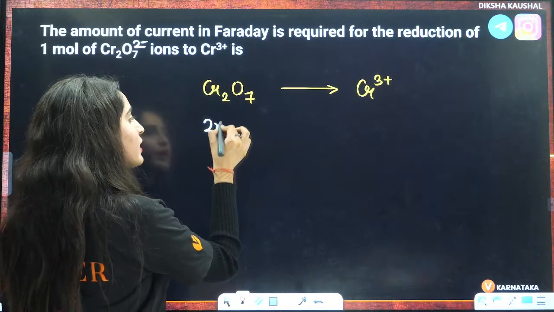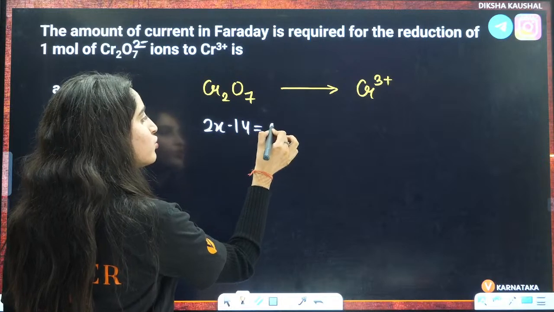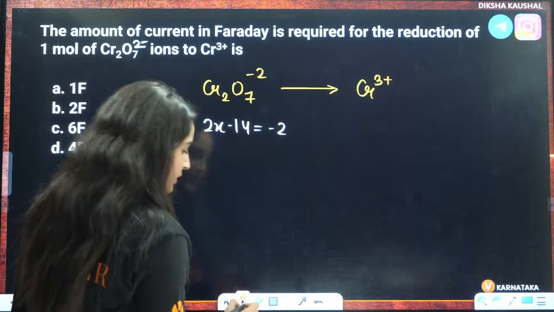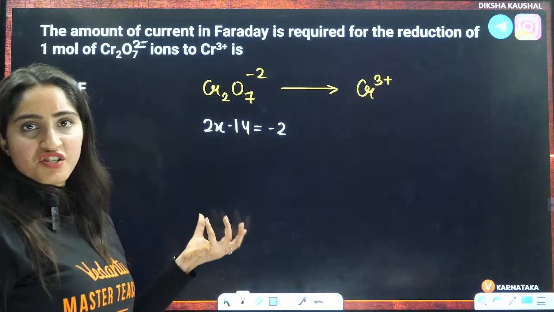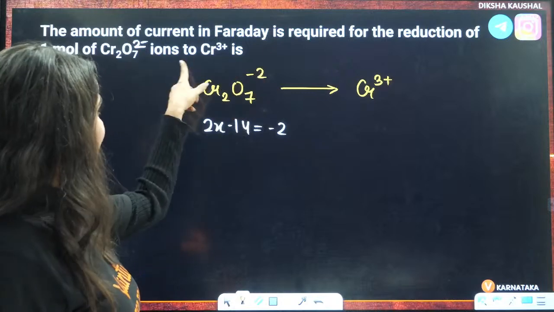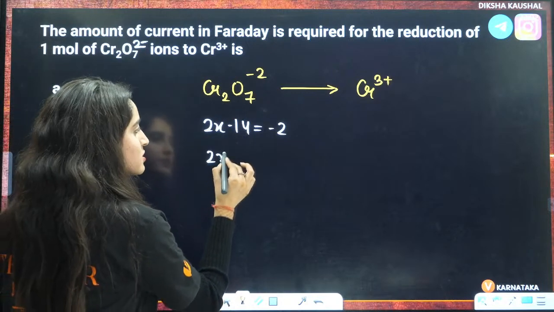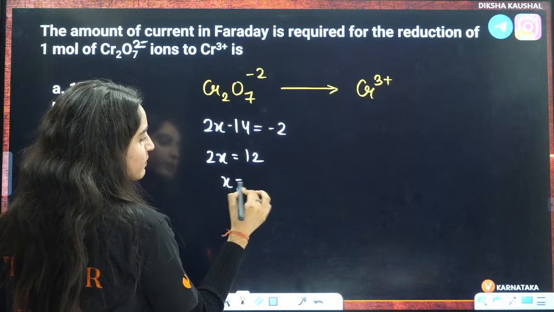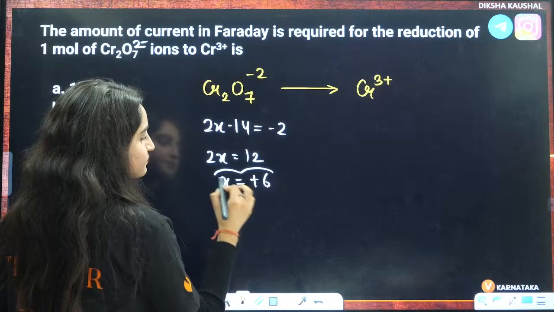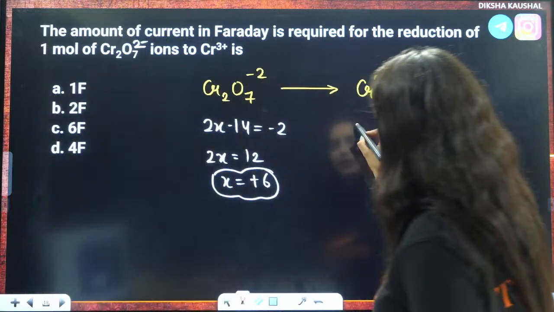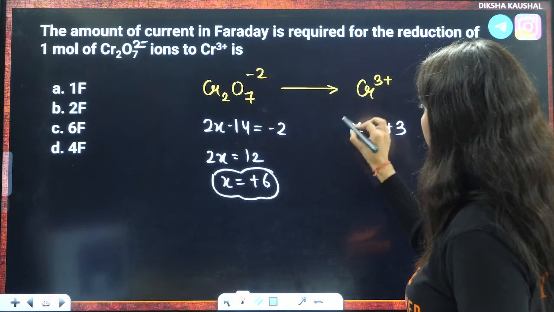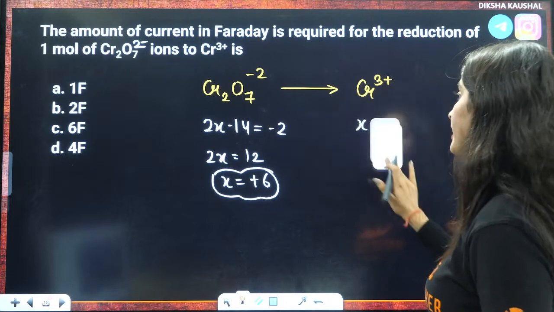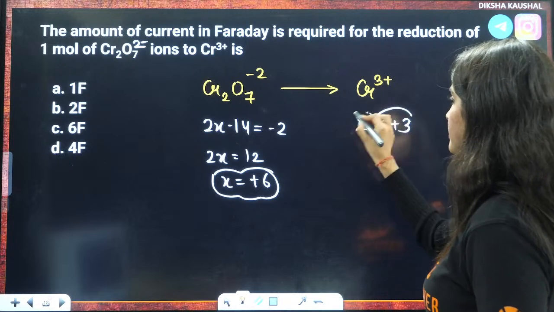So here it will be 2x minus 14 equals minus 2, right? Oxygen has minus 2 and here also it is minus 2. So 2x is equals to 14 minus 2, that is 12. So x will become equals to +6. What about this? Here x is equals to +3. Now it's a very, very important question because students can easily make a mistake here, right?